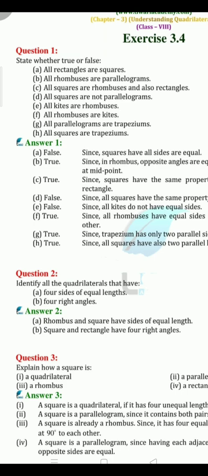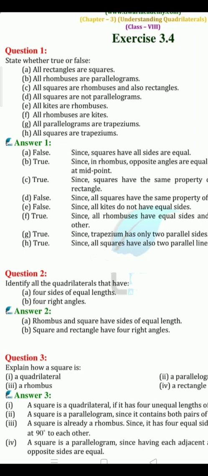Which quadrilaterals have four right angles? Square is there, rectangle is there. So the answer is four right angles: square and rectangle, and four sides of equal length: square and rhombus. Clear? Let's go for the next one.